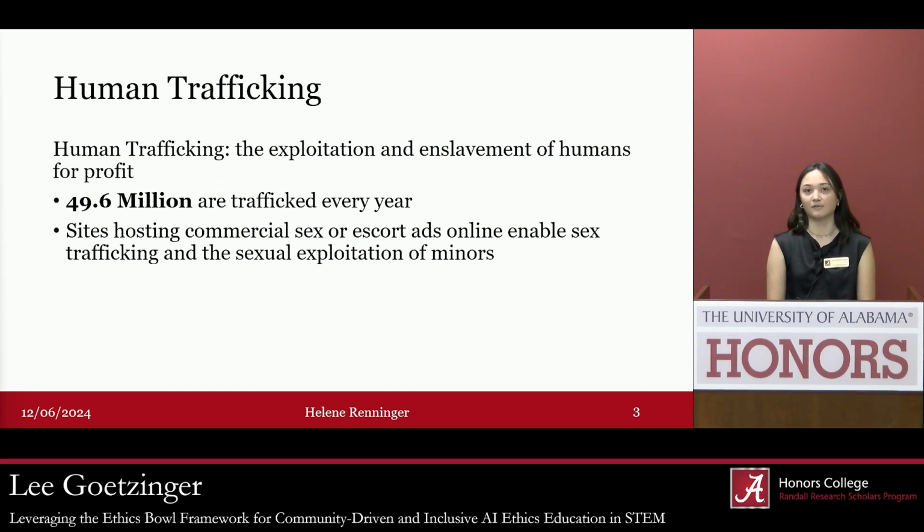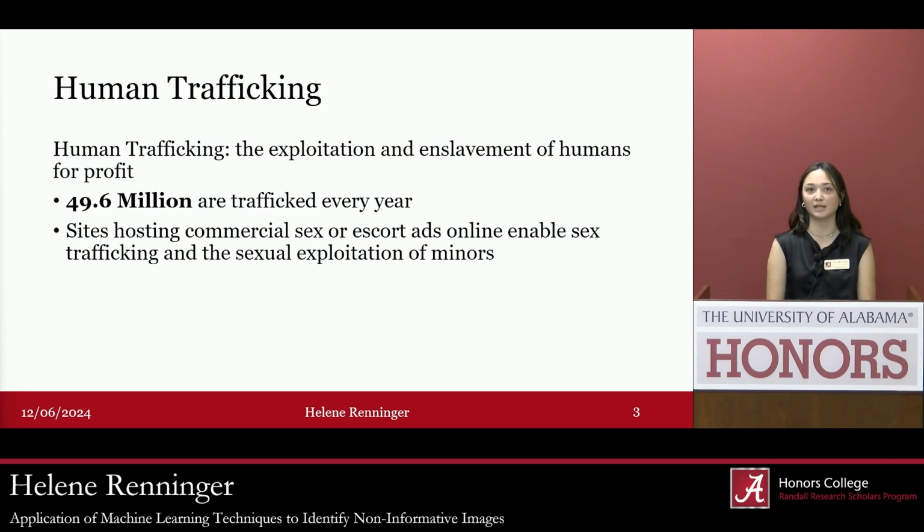Currently, human trafficking is a very prevalent issue. It is defined as the exploitation and enslavement of humans for profit, and there's an estimated 49.6 million trafficked. The commercial escort sites currently enable this to be a bigger issue because traffickers can use these sites to reach more consumers and victims, and the traffickers can hide their own identities and the identities of victims.